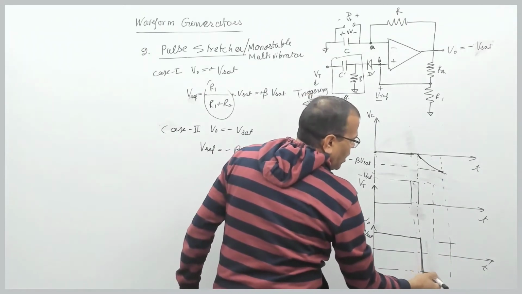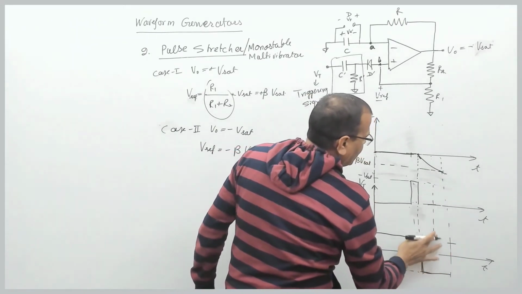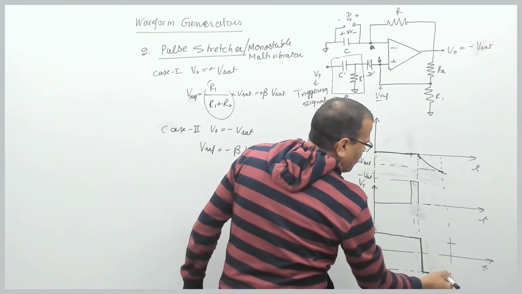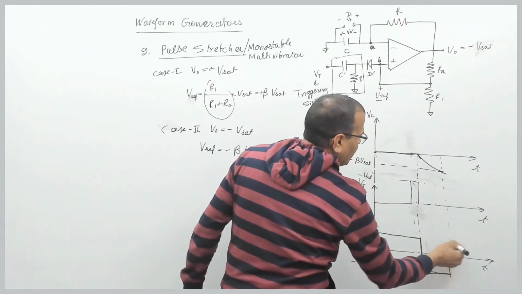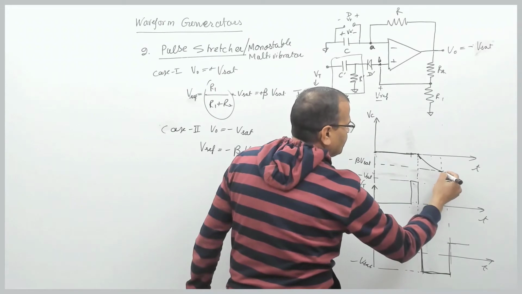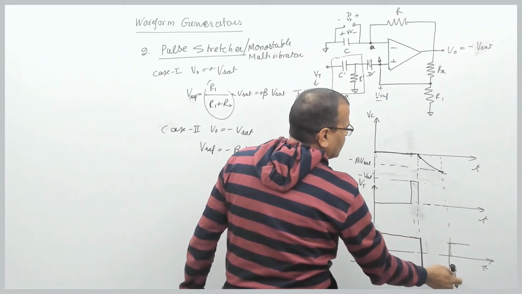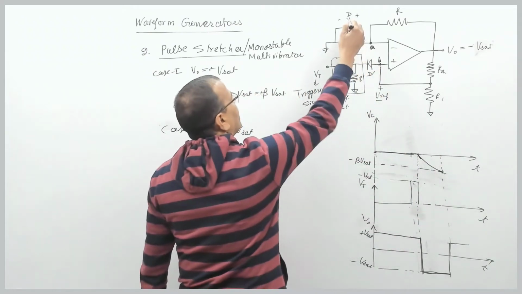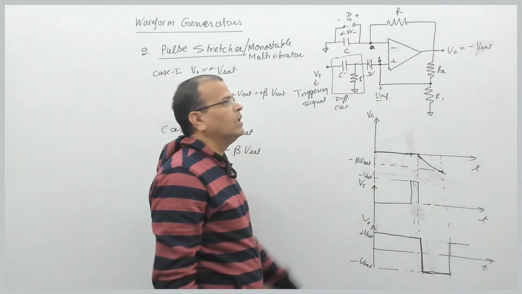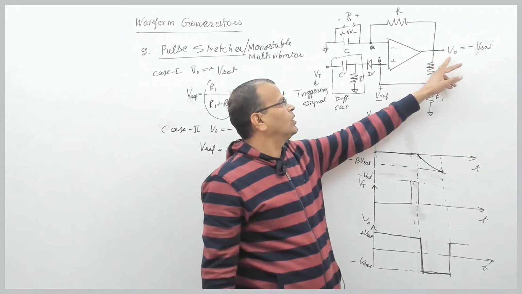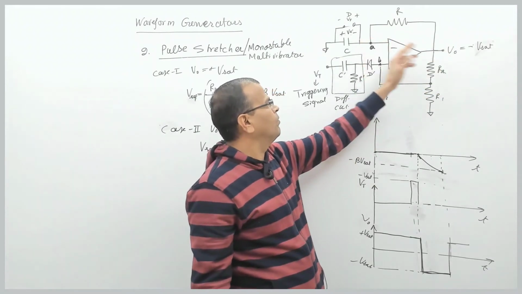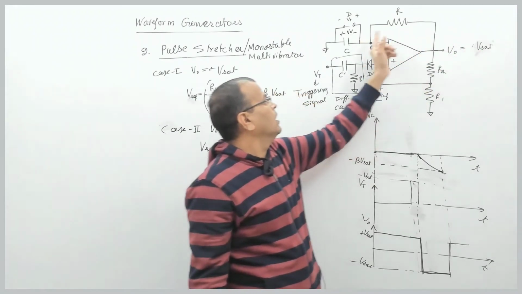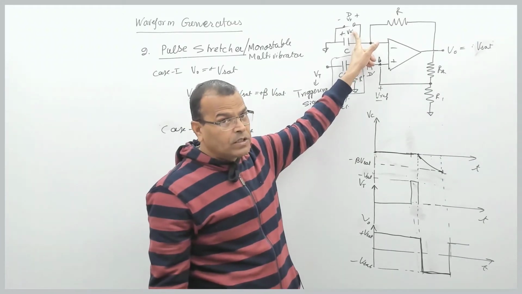The moment output changes from minus Vset to plus Vset, the diode is forward biased immediately.